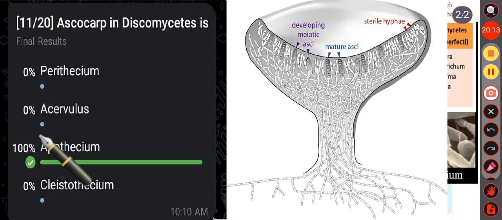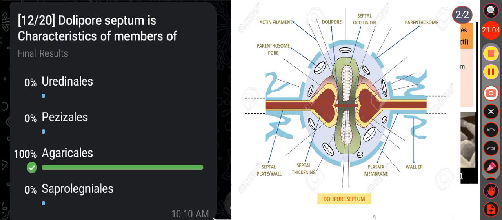Then option D, that is cleistothecium. Cleistothecium is a closed spherical fruiting body in some ascomycetes fungi from which spores are released only by decay or disintegration, right?